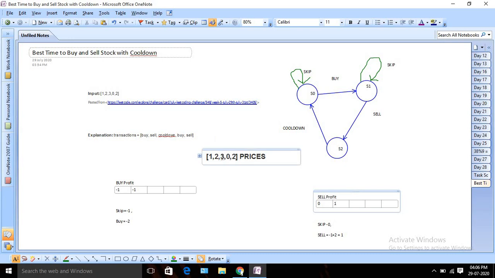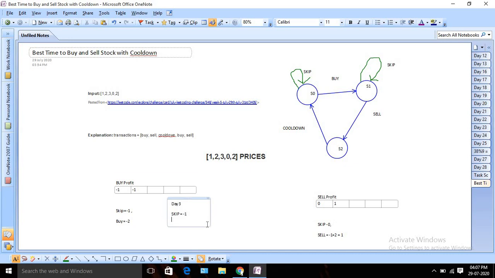Now I will come to day 3. Again I am going to use the same formula, or same logic, right? I am on day 3. I have again two options. I can buy or I can skip. If I am skipping, then what is the value? My earlier buy value was minus 1 only, right? This one, the last value.